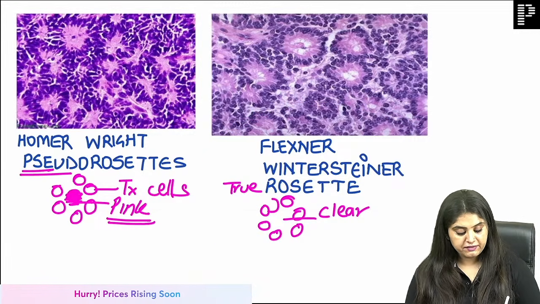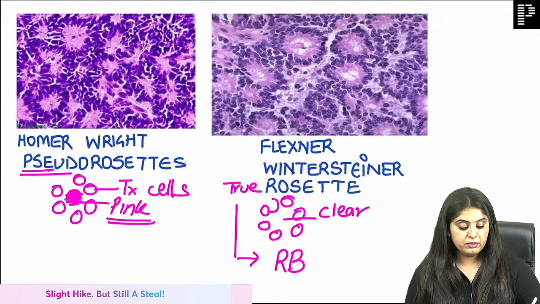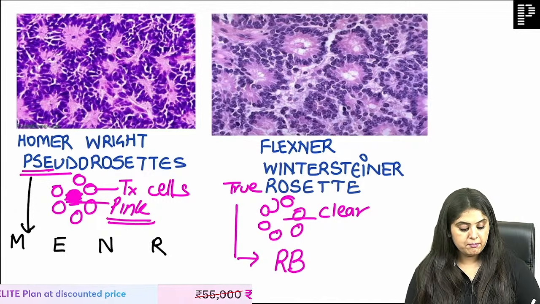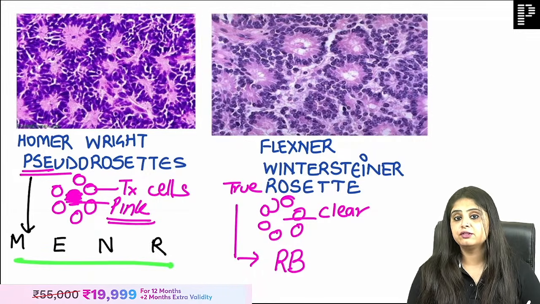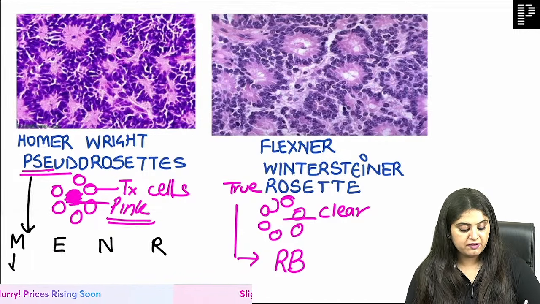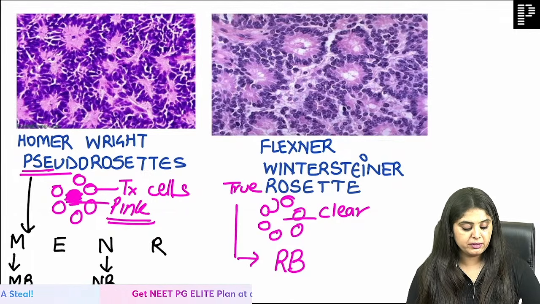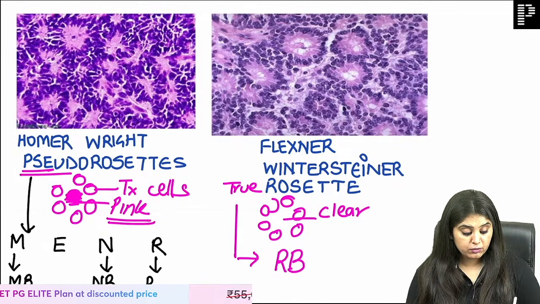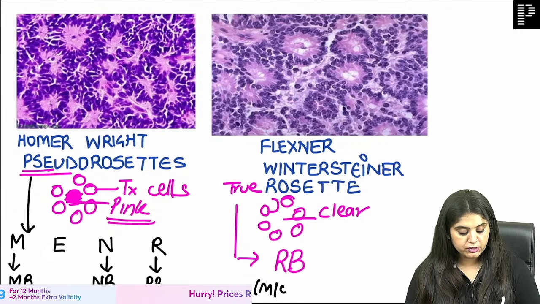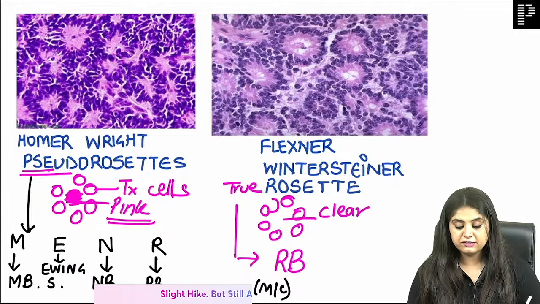So coming back, the true rosette, Flexner-Wintersteiner, is only and only going to be seen in retinoblastoma. But the Homer Wright pseudo rosette is going to be seen in, remember we used to study in our videos, MEN ARE. So what is MEN ARE? Number one, the tumor that we are dealing with over here, that is medulloblastoma. Another blastoma, that is neuroblastoma. Even retinoblastoma can show it, which means retinoblastoma can show both, but more commonly retinoblastoma shows you the true rosette. The only non-blastoma tumor over here is going to be the bone tumor, that is Ewing sarcoma.